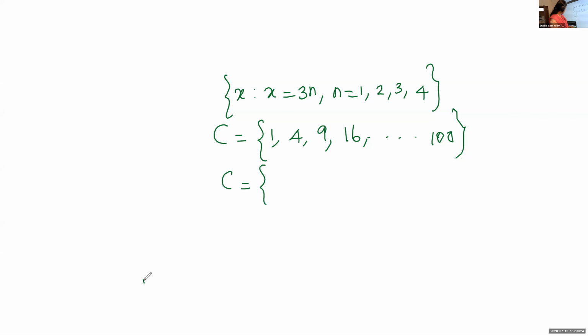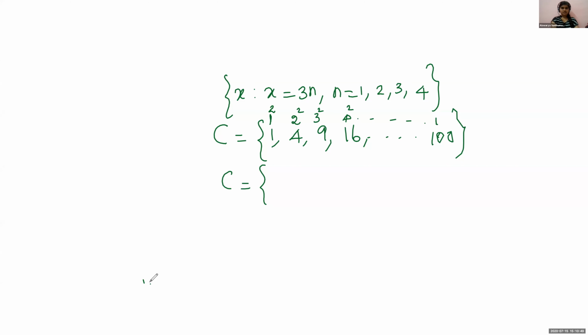1, 4, 9, 16. These are all? What about 1? Is it possible to write this as 1 square? Yes. 4, how can we write? 2 square. This one? 3 square. 4 square, etc. What about 100? 10 square.